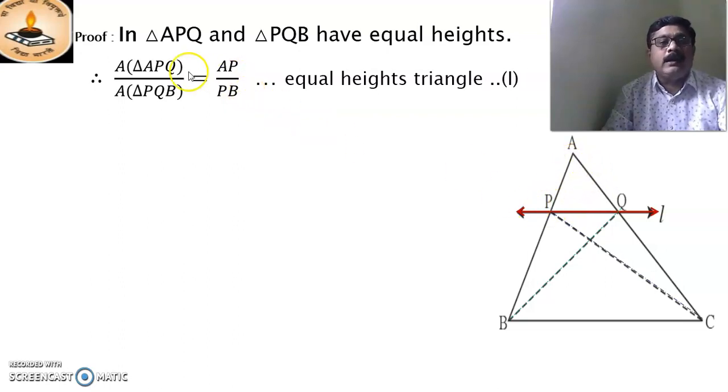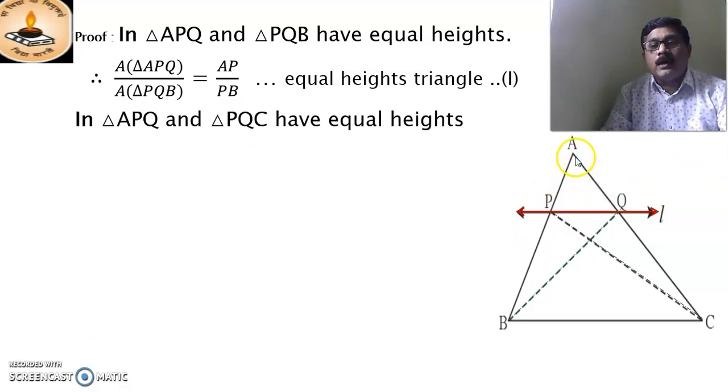Means area of triangle APQ upon area of triangle PQB is equal to the ratio of their corresponding bases, AP upon PB. This is equation number 1.